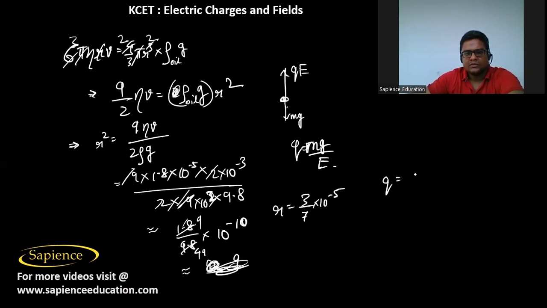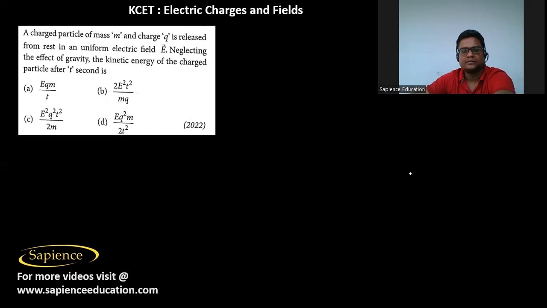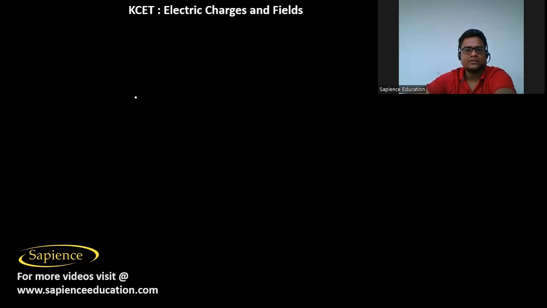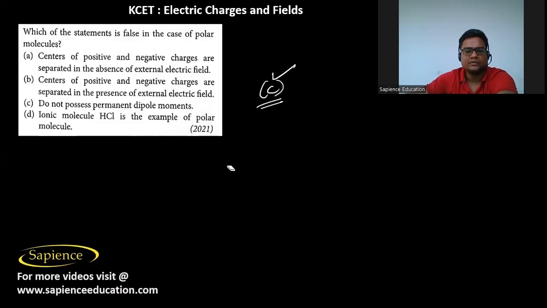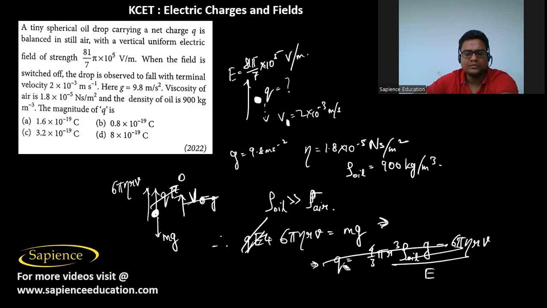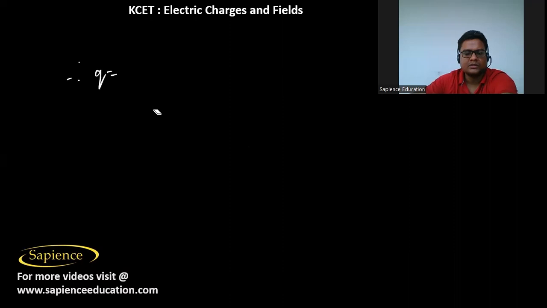So therefore Q will be equal to mg. Therefore we can say Q will be equal to m. M is 4 by 3 pi R cube into rho into G. Or here we have also showed that mg equal to 6 pi eta rv. So we can also say Q will be equal to 6 pi eta rv divided by e.